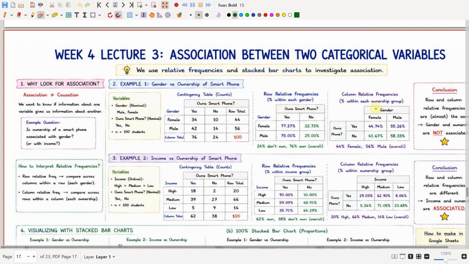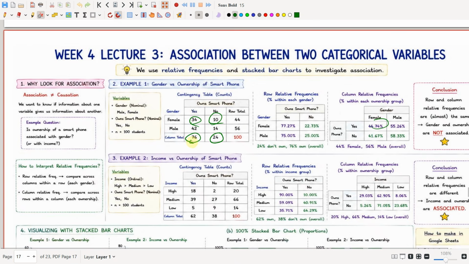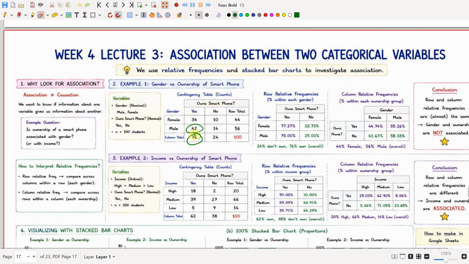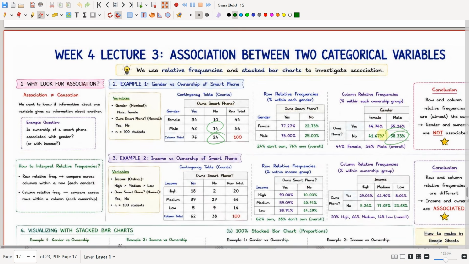So the column relative values will be like this. This particular value divided by the column total 76 into 100. So 34 divided by 76 into 100 will be 44.74. 10 divided by 24 into 100 will be 55.26. 42 divided by 76 into 100 will be 41.67. 14 divided by 24 into 100 will be 58.33 percentage.